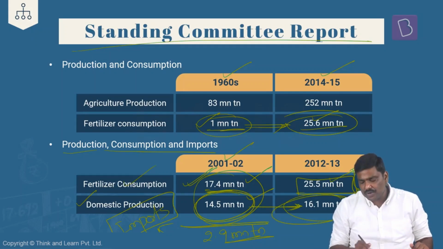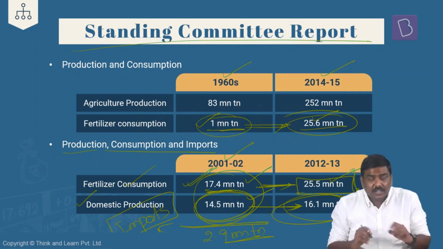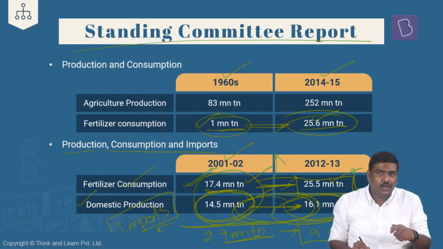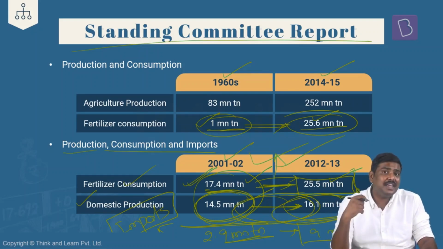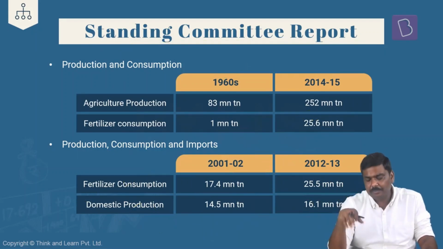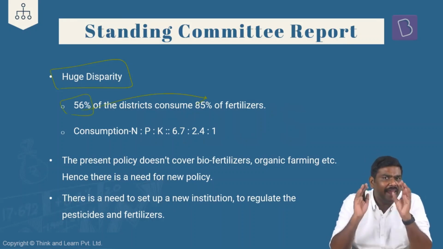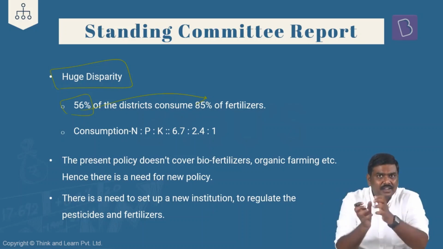So over a period of time, yes, there is increased production, there is increased consumption. But the concern here is the difference or the growth in terms of the overall consumption is much higher compared to increased production, which essentially means the amount of imports have increased by huge terms, a huge percentage between these two time periods. So the dependency of India's agriculture sector on imported fertilizers has increased over a period of time. In addition to this, the committee also mentions that there is a huge disparity in terms of consumption of these particular fertilizers. 56% of the districts in case of India consuming 85% of the fertilizers. Huge consumption is getting concentrated within half of these particular districts.